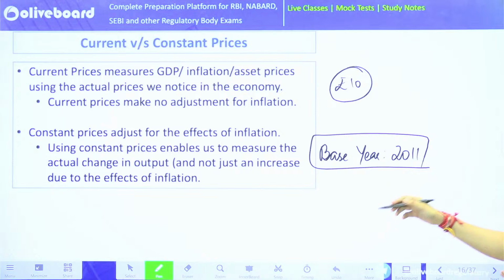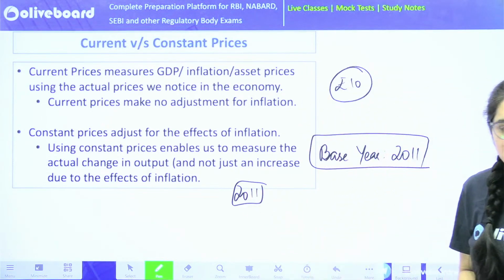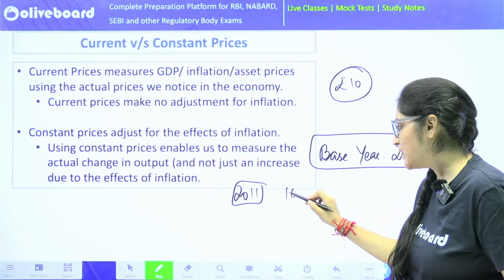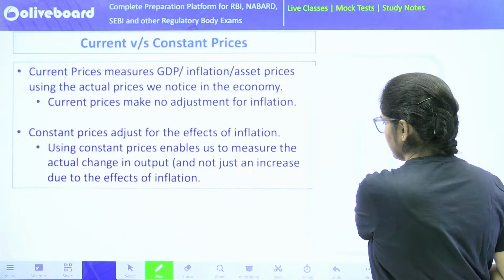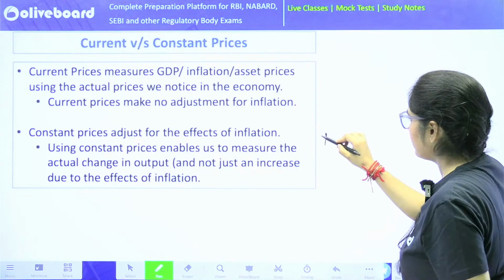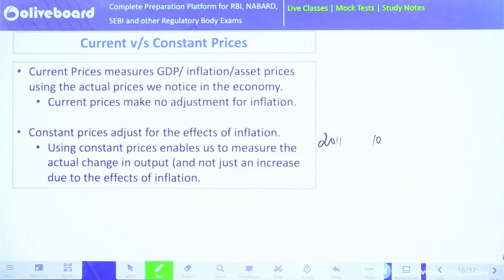Let's say in 2011, a product was being purchased at ₹10. So let's say 1 unit of that product in 2011 might have cost ₹10. We purchased 10 products, and that's how the number comes out to be 100.